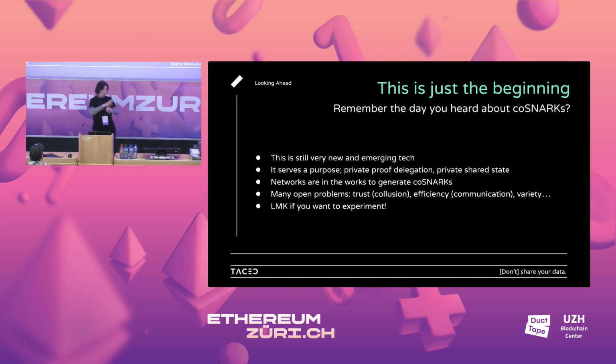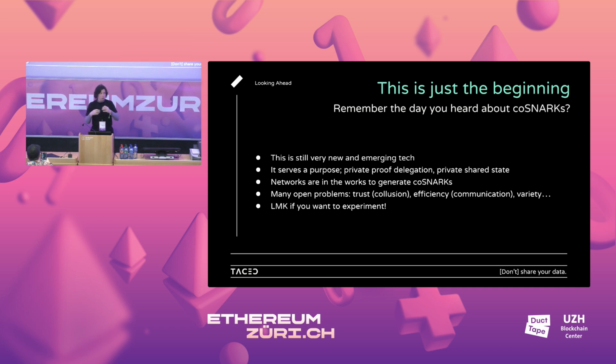There are many open problems. With MPC, when you gain this efficiency over FHE, for example, you introduce some trust assumptions. You don't get this for free. So there's this collusion issue, which is a trust problem. Maybe there are mitigations for this. You can run in TEEs. You can try some economic stuff, slashing, whatever. But this is very much an open problem.